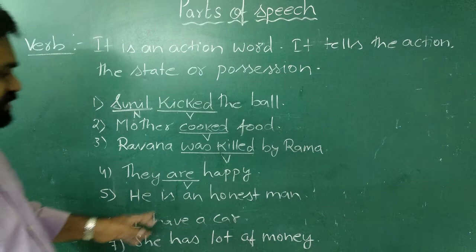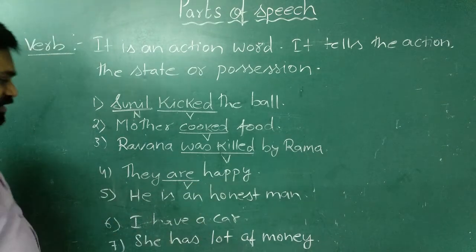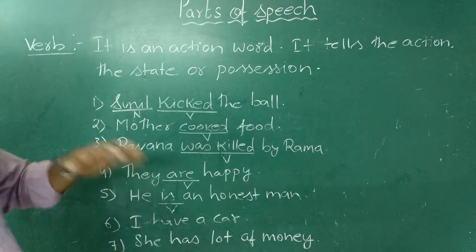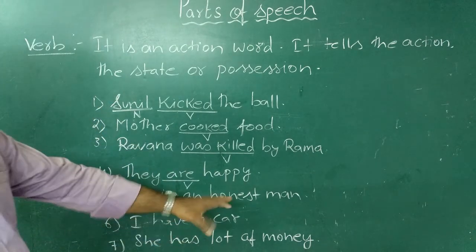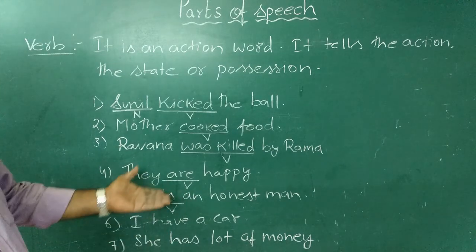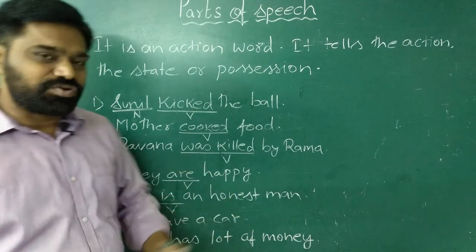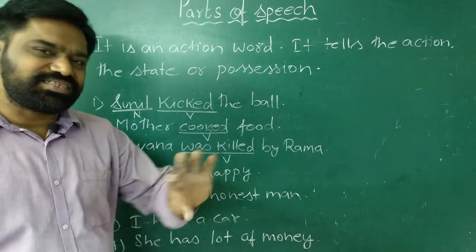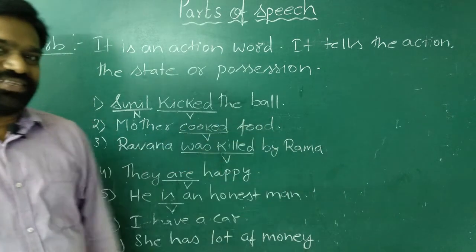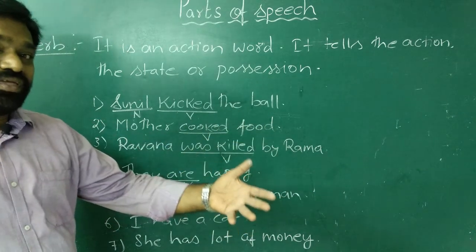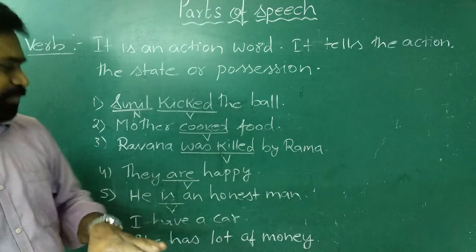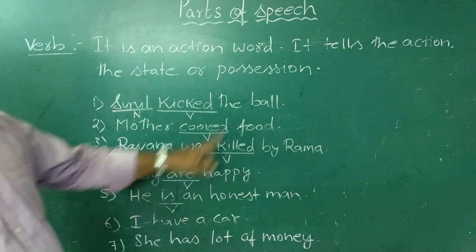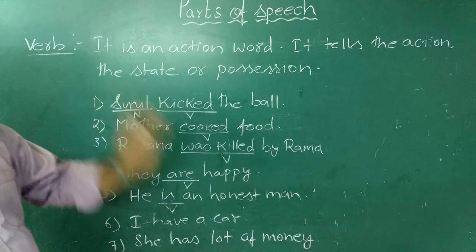Fifth one, he is an honest man. Here is is the verb. It again tells the state or the condition of the man. How is he? Now suppose, for example, you change the verb in they are happy, and instead say they were happy, we can understand that their status has changed. Previously they were happy, now they are not happy. So in that way we can understand that these are verbs. Why? Because they tell the state of the subject.